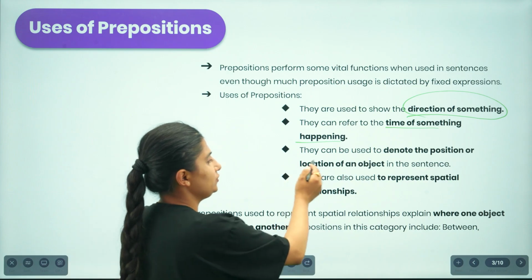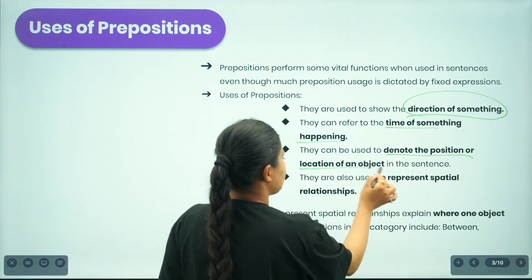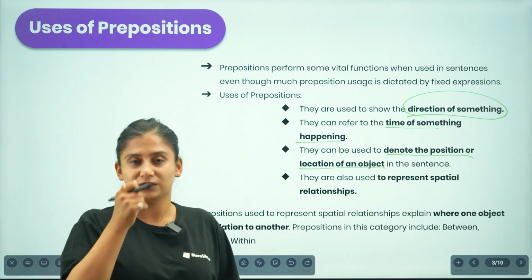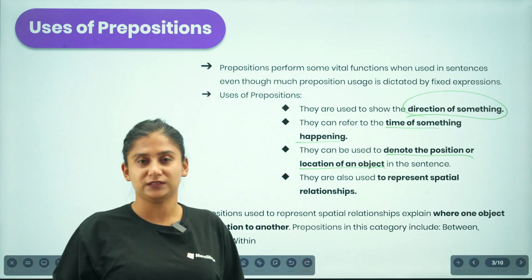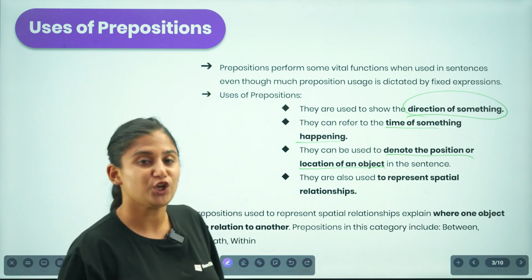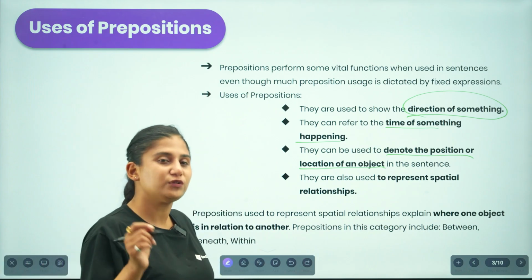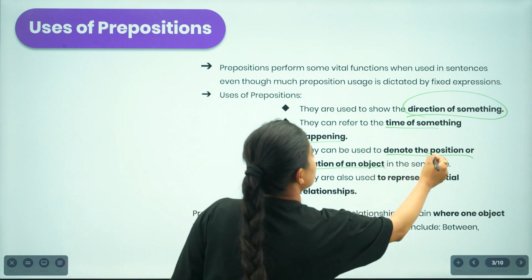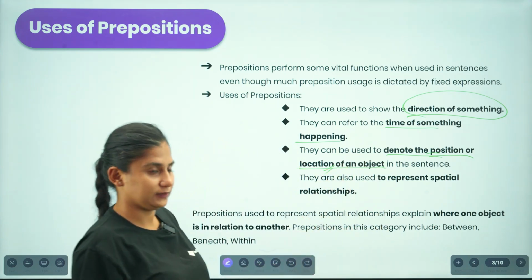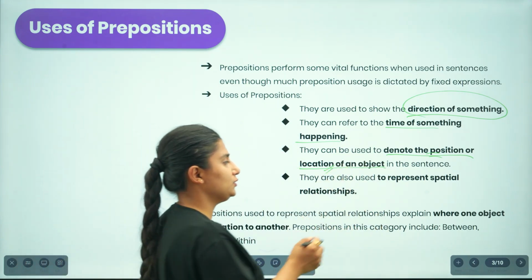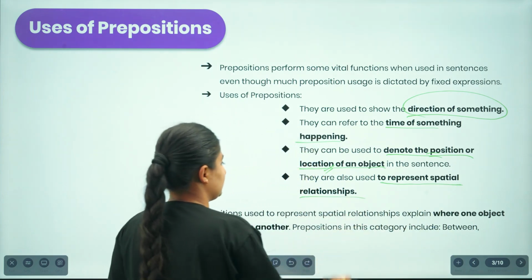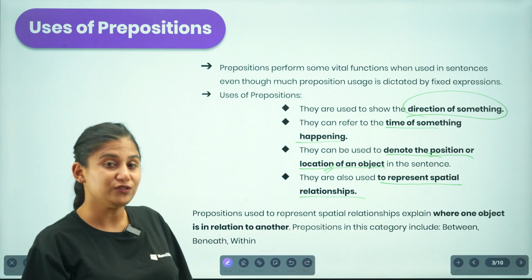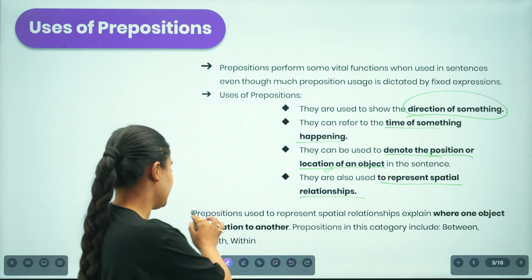Similarly, we also use prepositions to denote the position or location of an object. If we are to talk about where we have kept an object, for instance, we can say the book is on the table. We are talking about the object, the book, that is on the table, and we are denoting the position or location where the book is. Similarly, we also use prepositions to represent spatial relationships. Talking about spatial relationships, you can understand it with the idea of this.